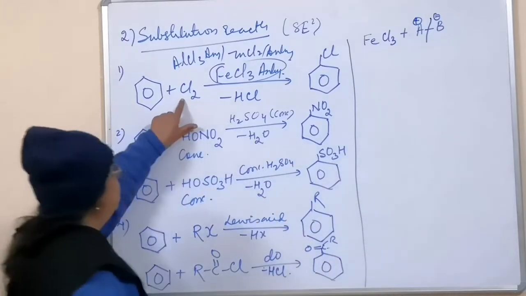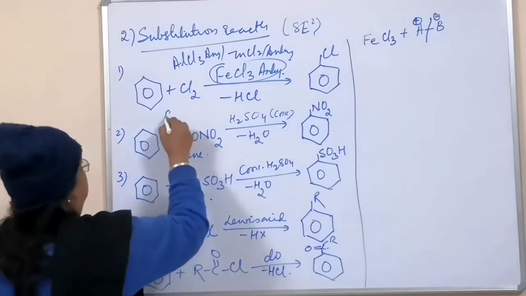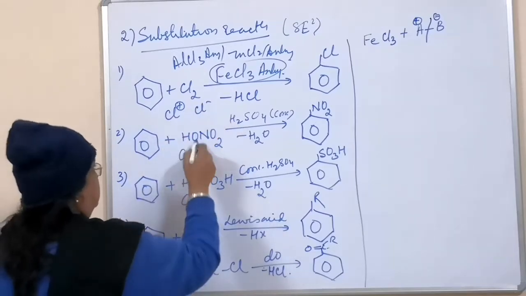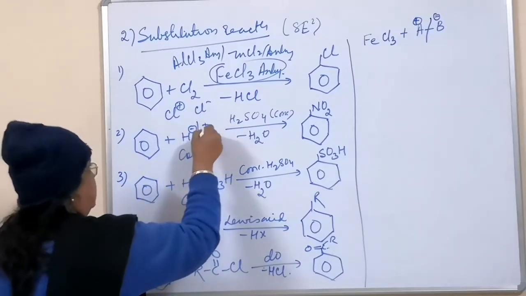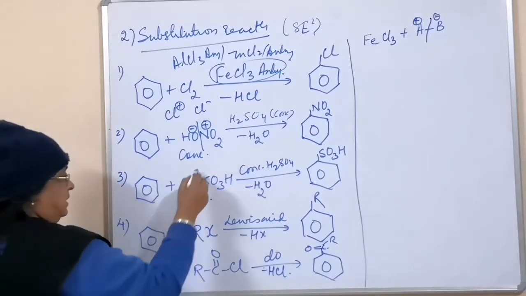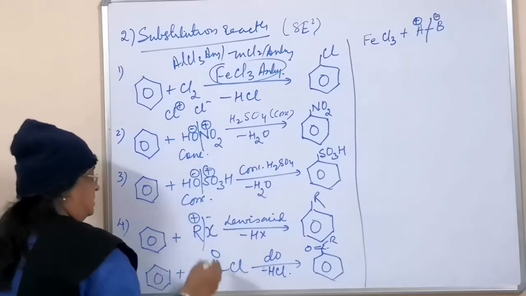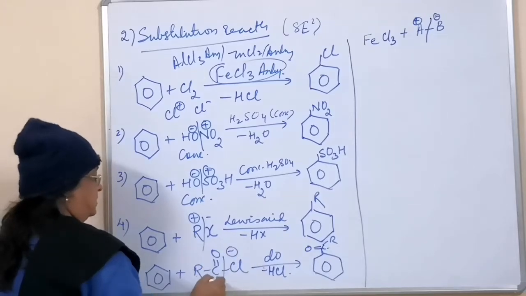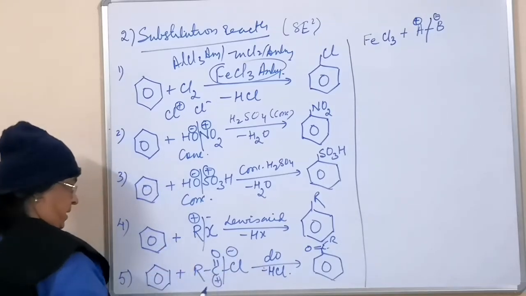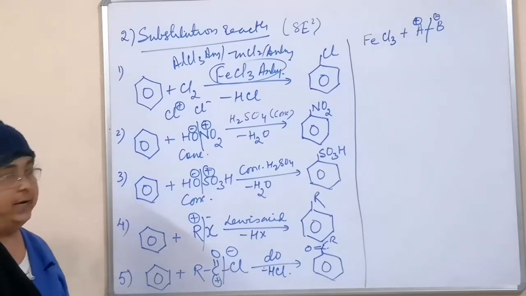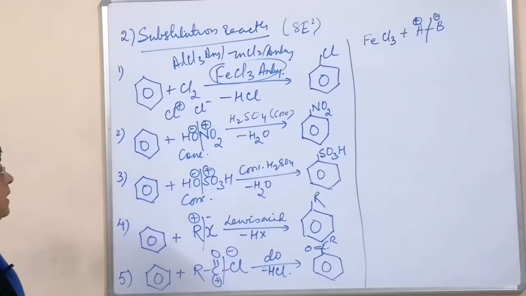If it is chlorine, it will split into chlorine plus and chlorine minus. This will split like this, minus and plus on this side, and this will split like this. This is a carbonium ion, this is an acylium ion, acyl group, already done in the mechanism chapter.